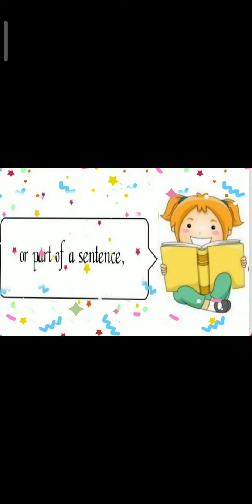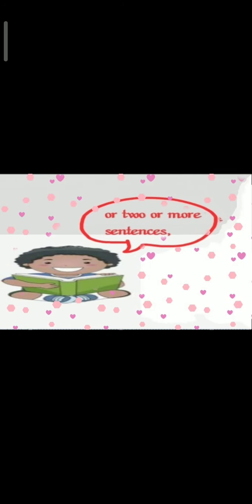Now we are talking about conjunctions. What are conjunctions? Conjunctions are the words that join two or more words, parts of a sentence, or two or more sentences. They are called conjunctions. Conjunctions are also called linkers or connectors.